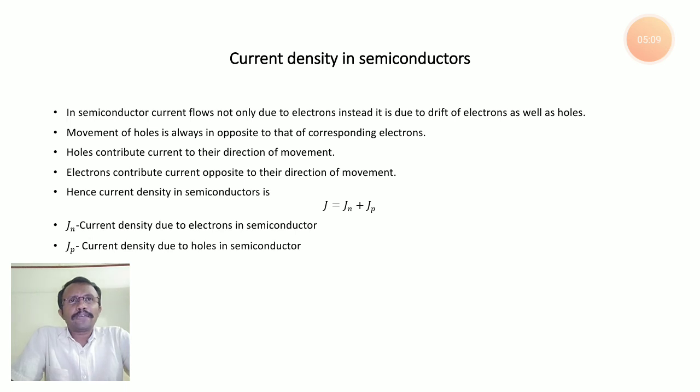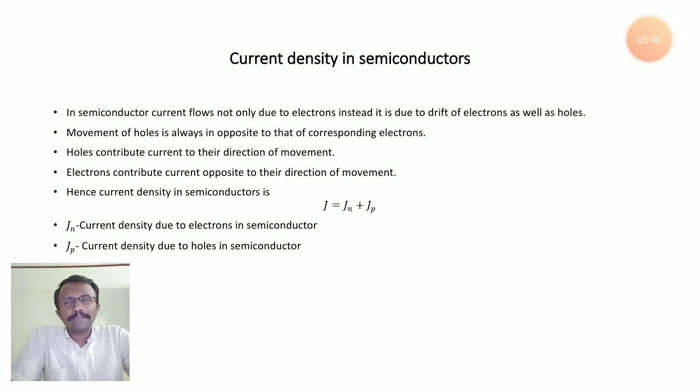When it comes to current density in semiconductors, we have current density due to electrons and current density due to holes. As I explained, when you apply temperature, the electrons in the valency band move to the conduction band. In the conduction band we have free electrons, and in the valency band we have holes, created when an electron moves from the valency band to the conduction band.